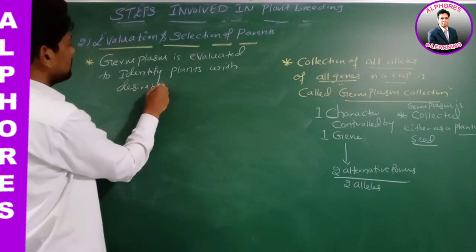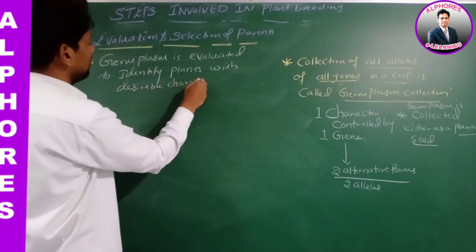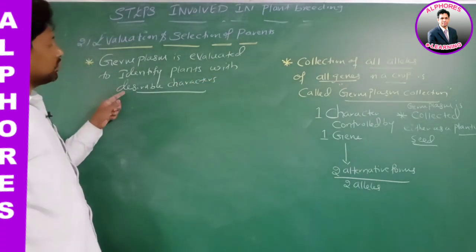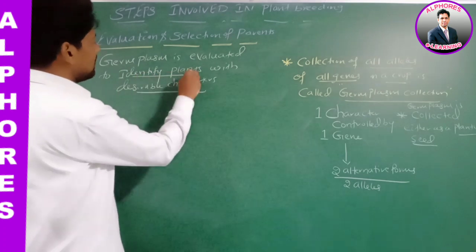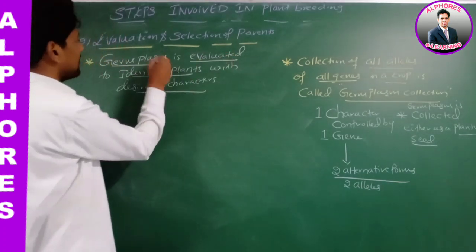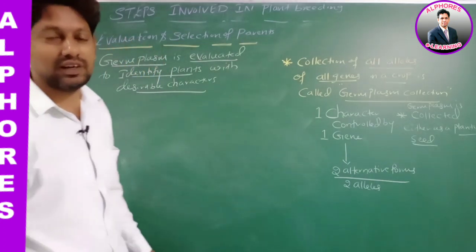Desirable characters means the characters we are interested in. Therefore, to identify a plant which is having desirable characters, we have to evaluate our germplasm.